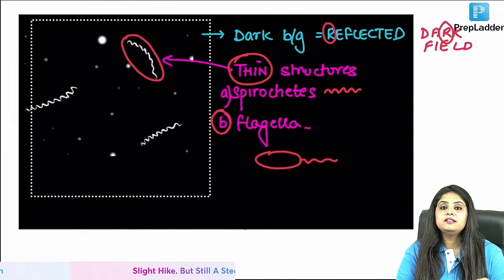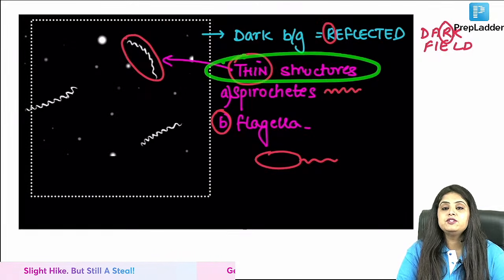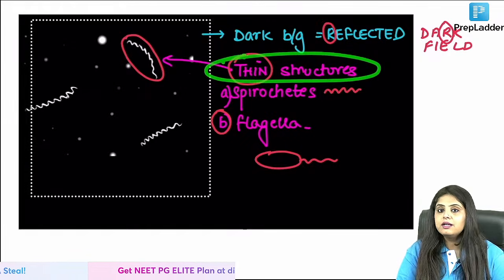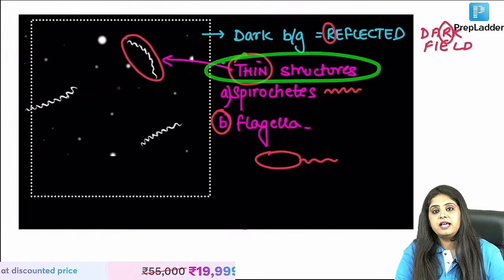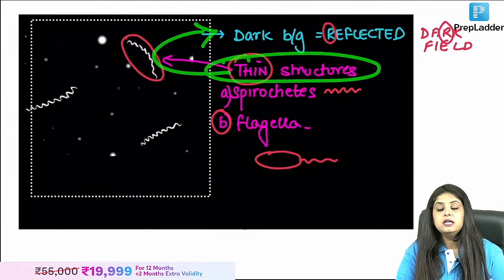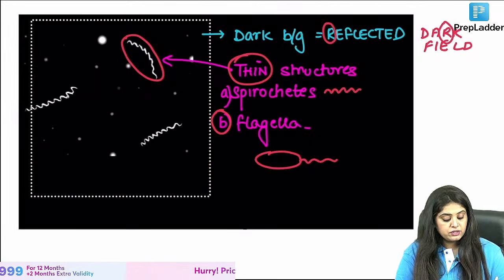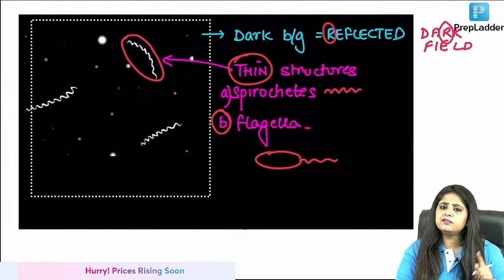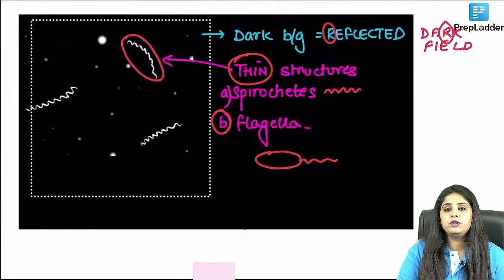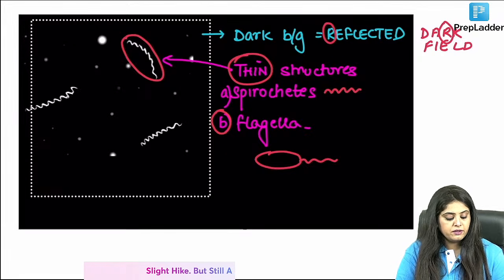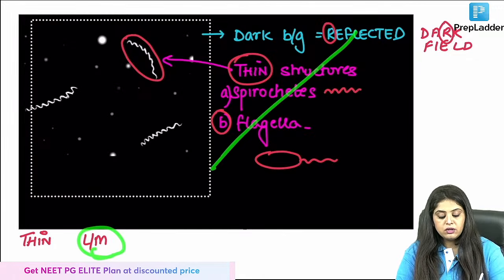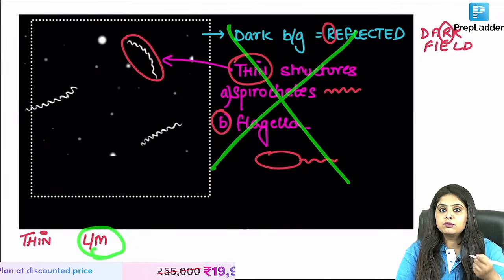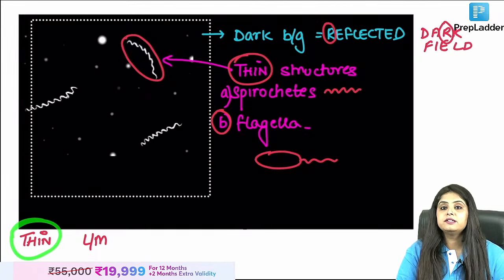They might say that there is a very thin structure of a bacteria which you want to visualize, but you are not able to look at it under a light microscope. Now which is the other microscope that will help you? You will say it is going to be a dark field microscope. One more question that can be a twisted question which you have studied but you have not seen from that point of view. How can the question come? What if you have a very thin structure and they say that availability is only of light microscope. You are not that rich, you don't have this dark field microscope in your laboratory, but you want to see the thin structure.